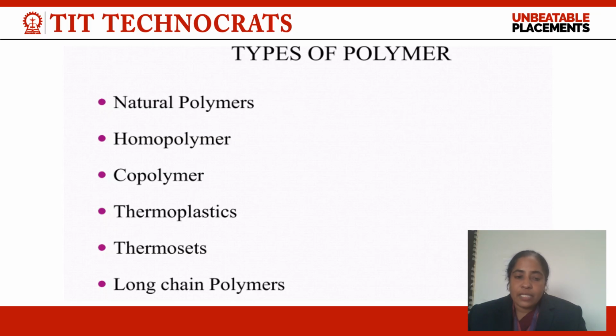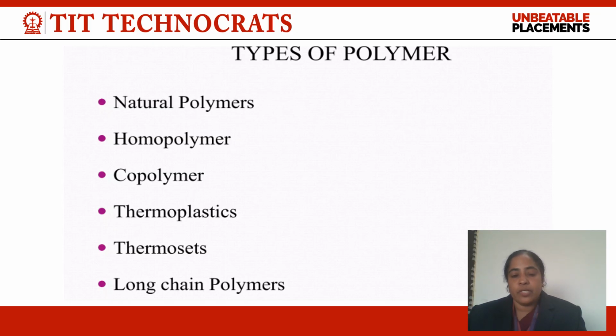But thermosets are temperature-hard polymers, because once they set at a particular temperature, they don't change, and on excessive heating they may burn or convert into ash.